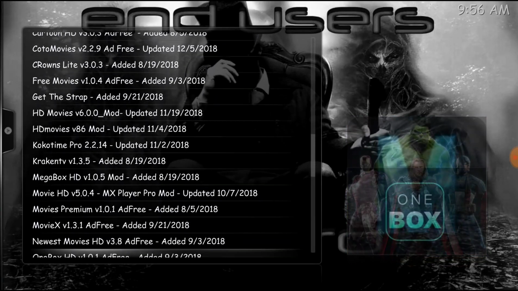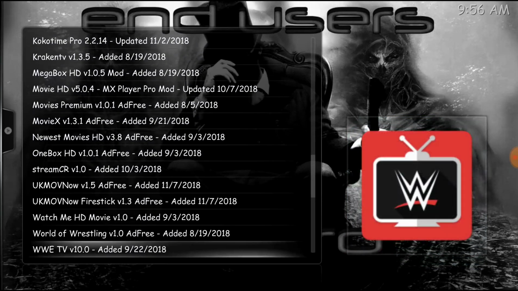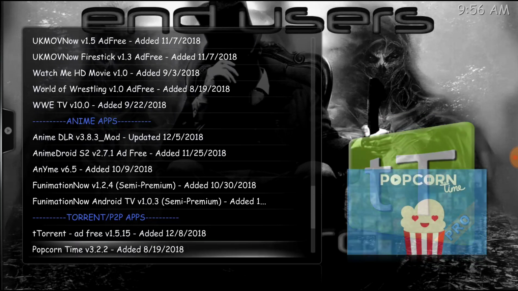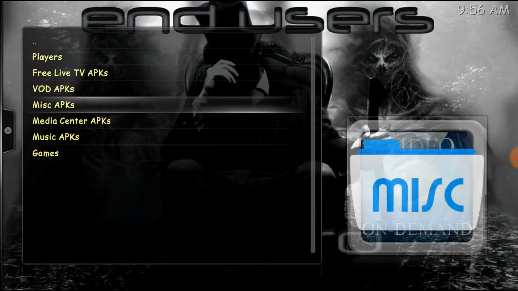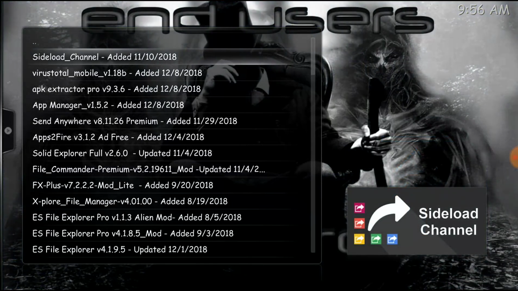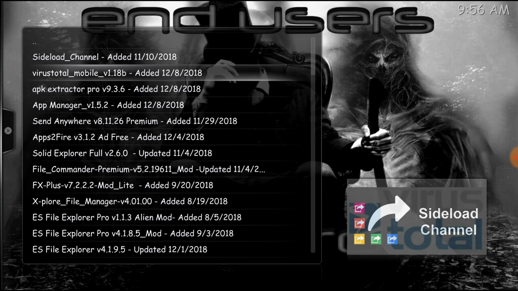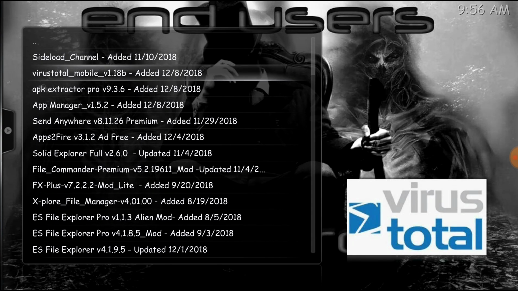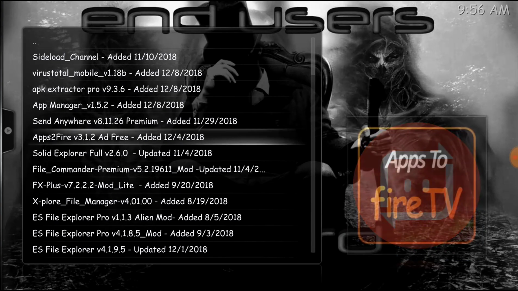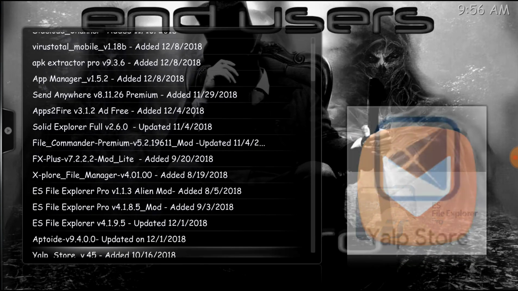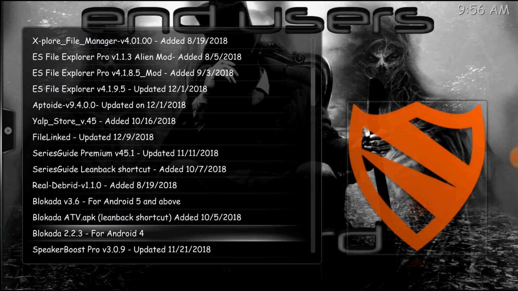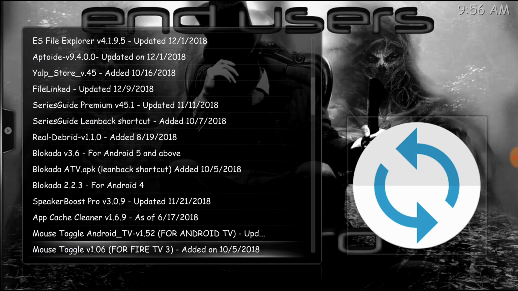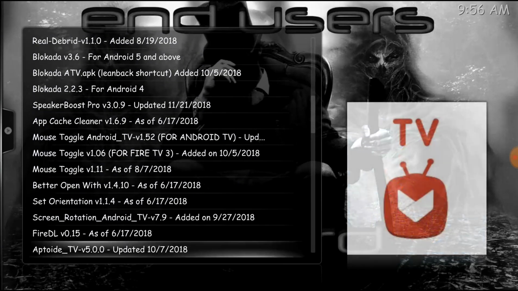I'm just walking through these real quick, so go in here and look around. Miscellaneous APKs. Sideload channel. That's what I'm using for my home launcher on my Shield. I got a video on that I did for our group. Maybe I'll post it on YouTube. I don't know. But all these are good ones, guys. Here's your blockade lean back shortcut. Some mouse toggles.